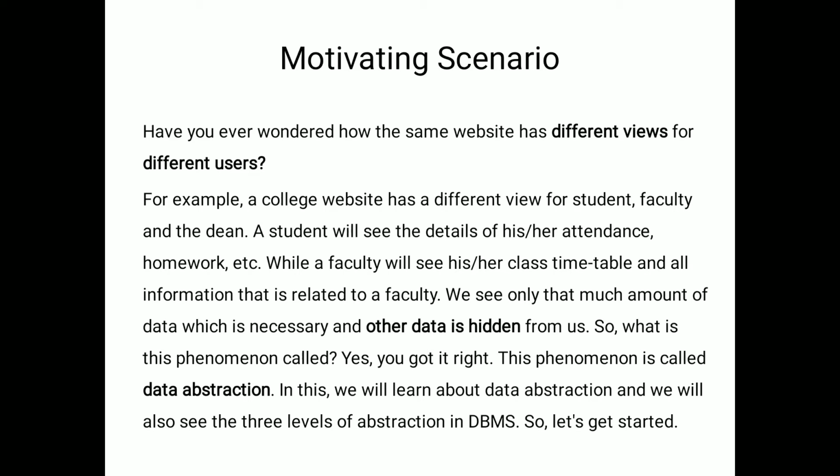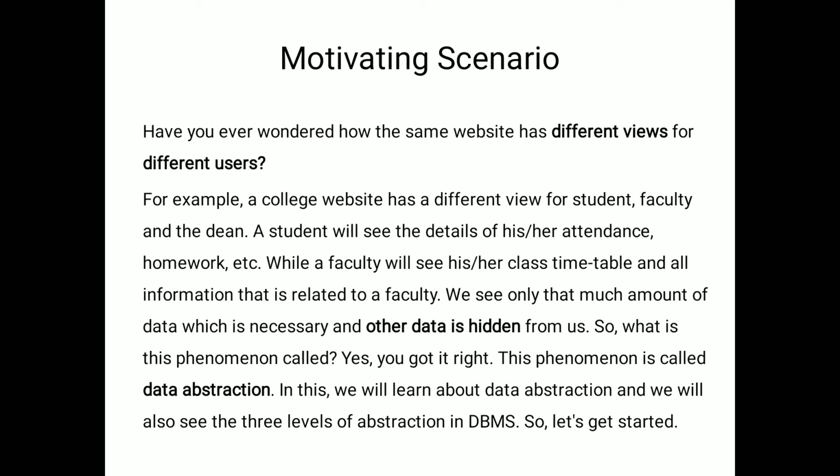So what is this phenomenon called? This phenomenon is called data abstraction. Data abstraction provides the visible data only to the users, and it hides the unwanted data. So the student is able to view the student details only.